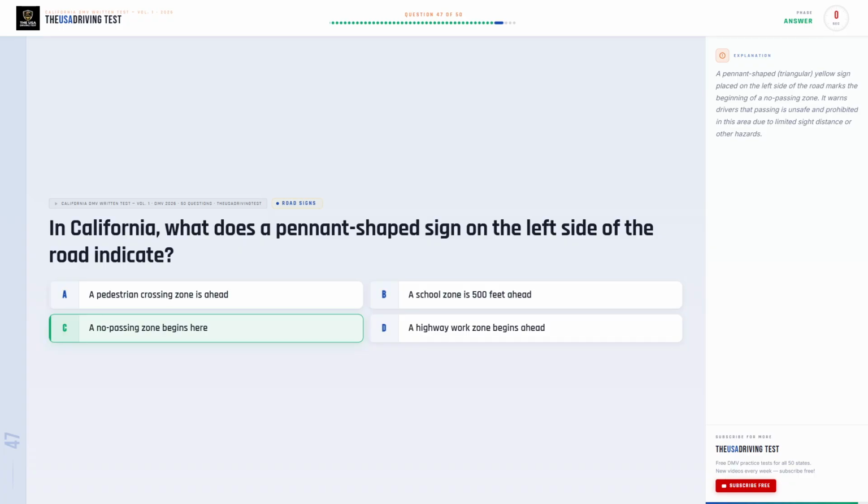The correct answer is C. A no-passing zone begins here. A pennant-shaped, triangular, yellow sign placed on the left side of the road marks the beginning of a no-passing zone. It warns drivers that passing is unsafe and prohibited in this area due to limited sight distance or other hazards.